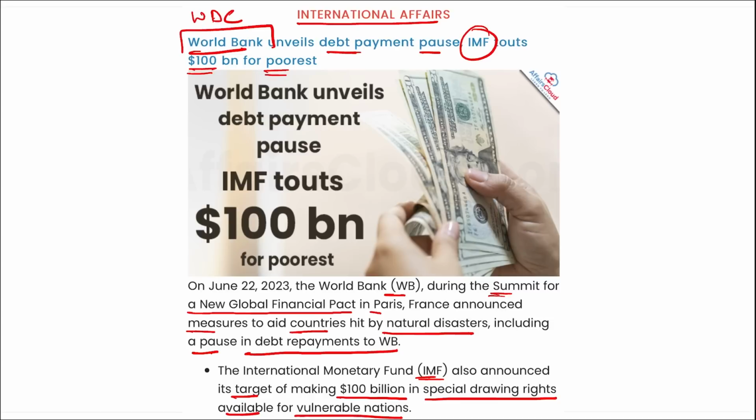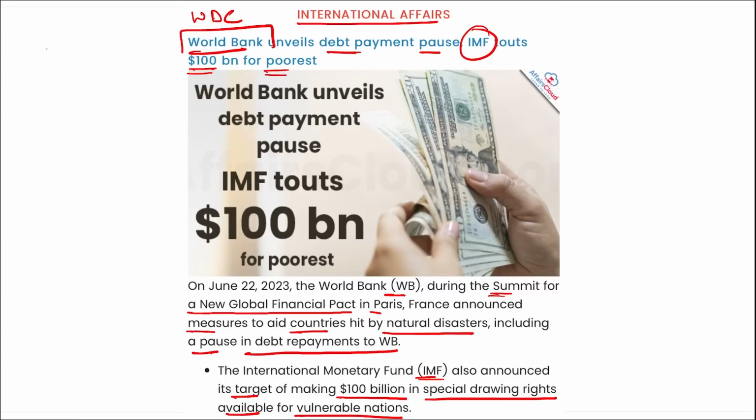The summit aims to give a new global financial agenda, and this pause in debt repayments will give countries flexibility to redirect funds for emergency responses, providing a new type of insurance to help development projects, and helping governments build advanced emergency systems. Correct? So basically, to help those countries, the repayment of the loans was stopped. Also, another $100 billion for the poorest was allocated by